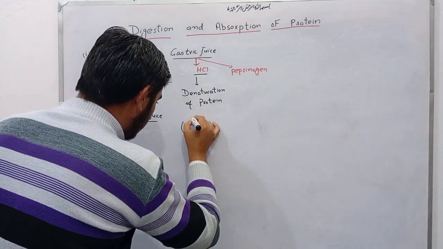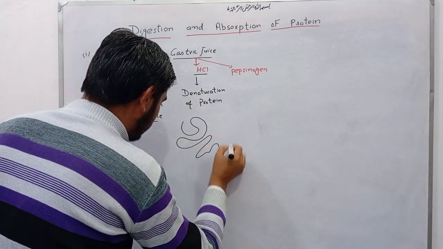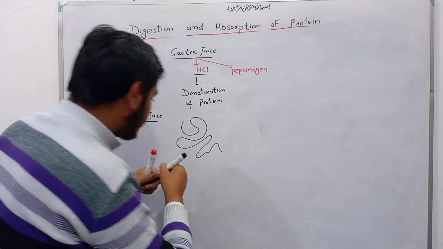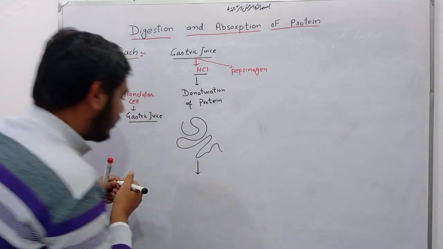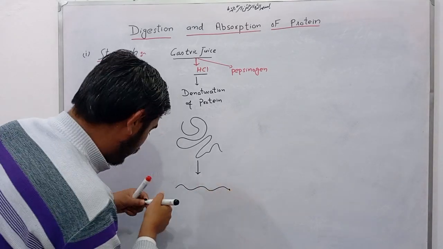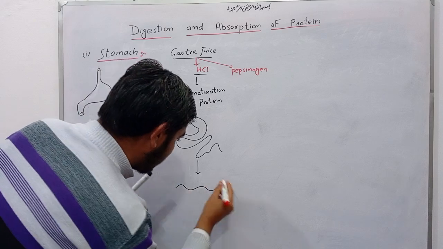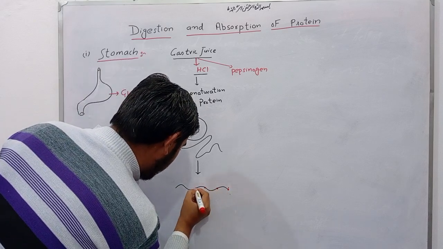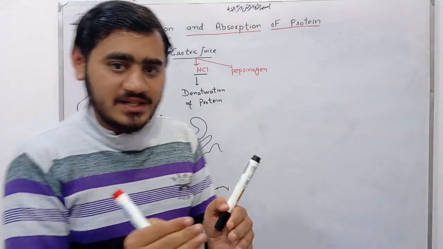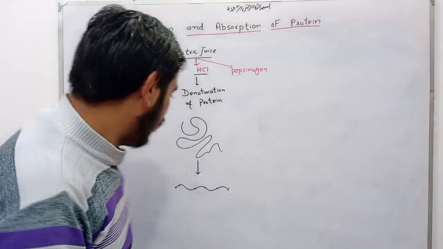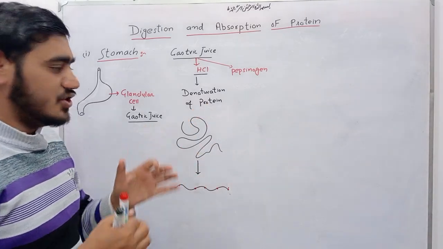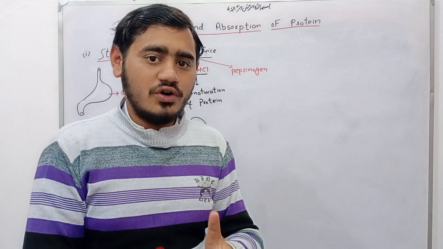Suppose this is the structure of protein, and after the denaturation process only the primary structure remains, and these are amino acids, because protein is made up of amino acids, and amino acids bind to each other with the peptide bond. Only the primary structure remains. So HCl is responsible for the denaturation of the protein. Denaturation means loss of secondary, tertiary and quaternary structure of protein.